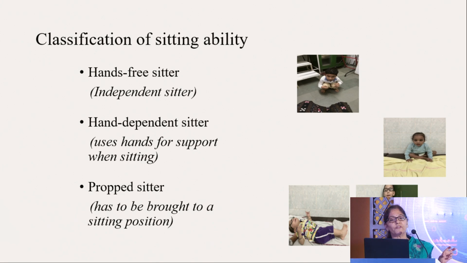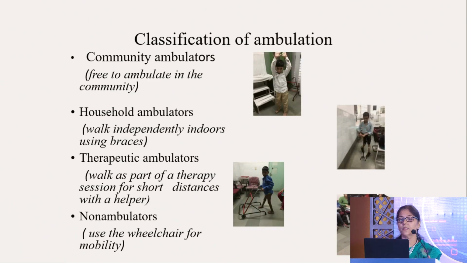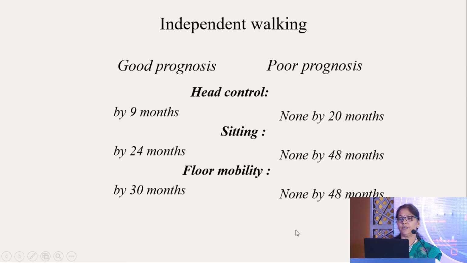Then there is a classification of the sitting ability. You have a hands-free sitter, you have a hand-dependent sitter. So you can see it here. The child is sitting independently. Here the child has to sit with the support of the hand, and again here the child has to be brought to a sitting position, called a prop sitter. Then classification of ambulation: you have community ambulators, the child is free to move. Then you have household ambulators, therapeutic ambulators where they have to walk a short distance with the help of a rollator or a helper, and non-ambulators, that is the child has to be in a wheelchair.